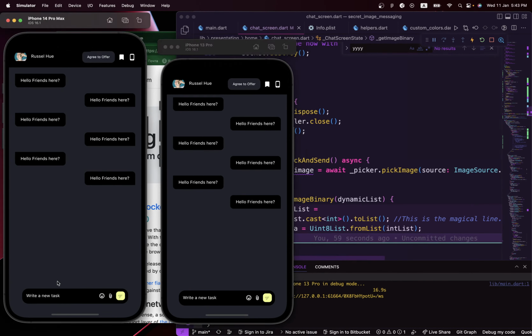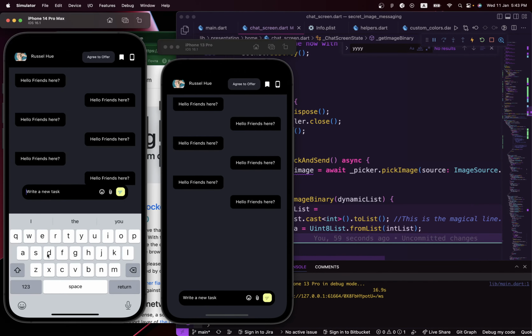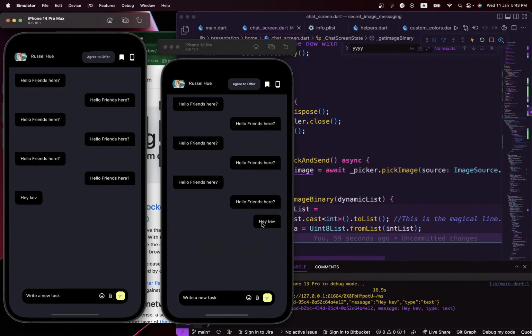So let's go ahead and send some test messages across. So I'm gonna say hello, or basically hey, send, and you can see that this user received the message immediately, and also this user is able to see the message on his own phone.